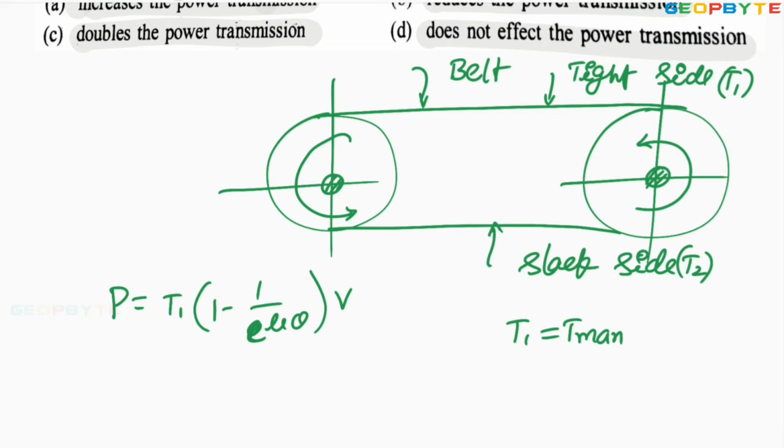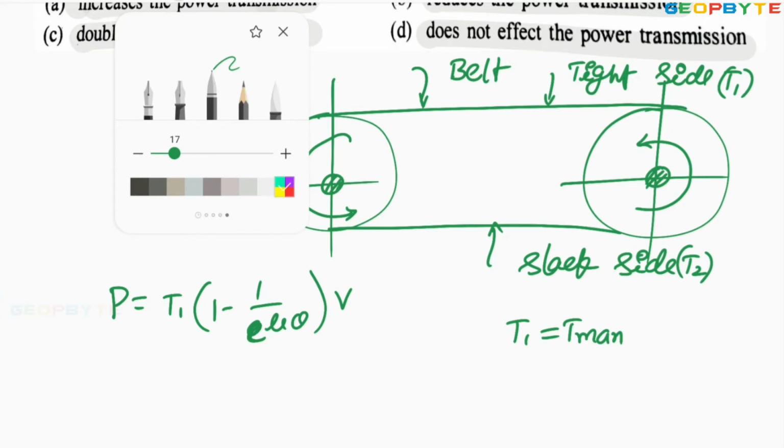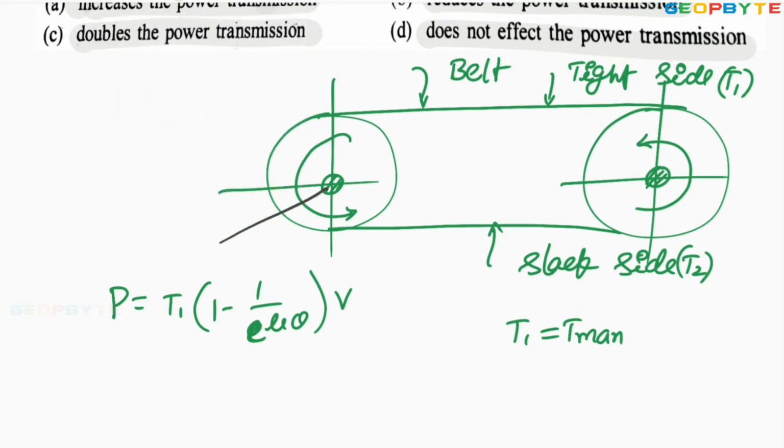But it is asked to consider the centrifugal force or centrifugal tension. You know, the centrifugal tension is always acting away from the center.